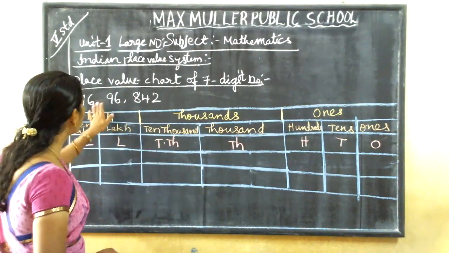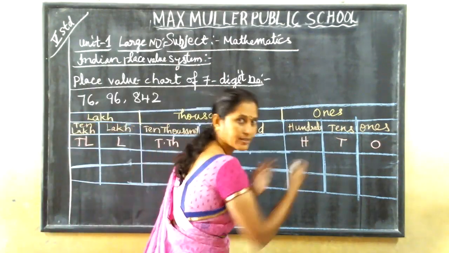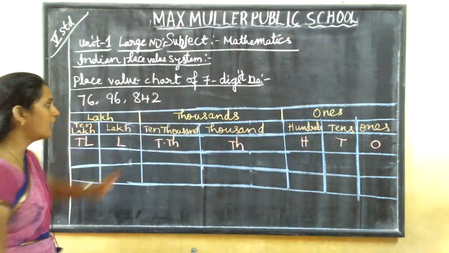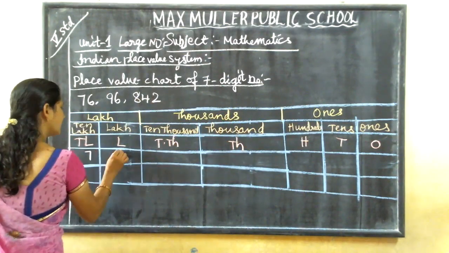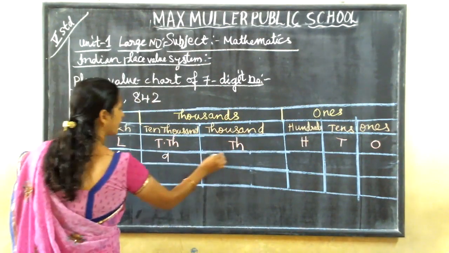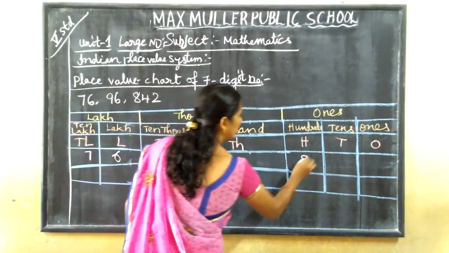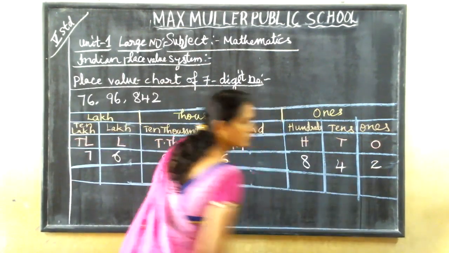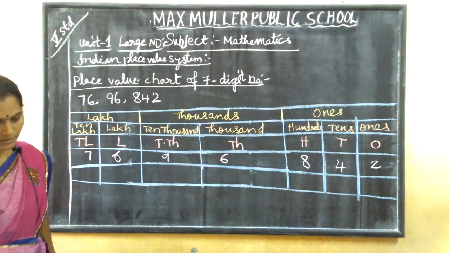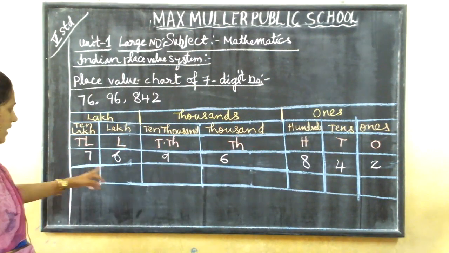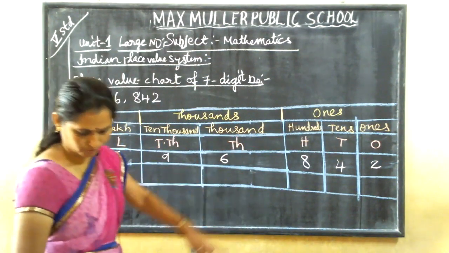Got it? Now this number you are writing in this box. Now I am filling this number into the box. 7, 6, 9, 6, 8, 4, 2. Got it? 7696842.